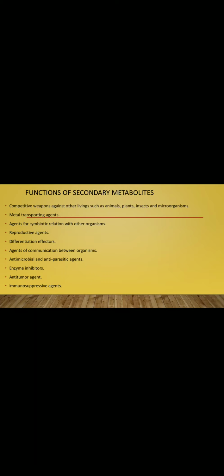In many cases, they inhibit many enzymatic reactions. Like we have studied in alkaloids, they also act as anti-tumorigenic agents. And most importantly, these secondary metabolites are used as immunosuppressive agents.